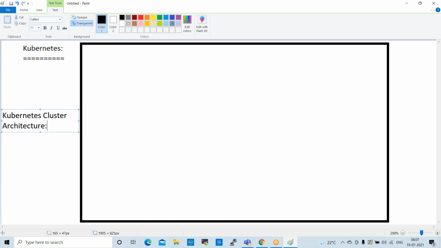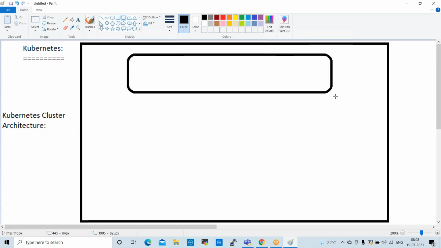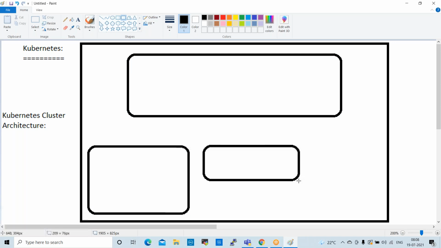So the first component is the master. So this is the Kubernetes master. So these are the nodes, Kubernetes nodes.